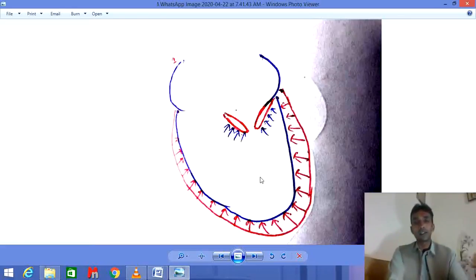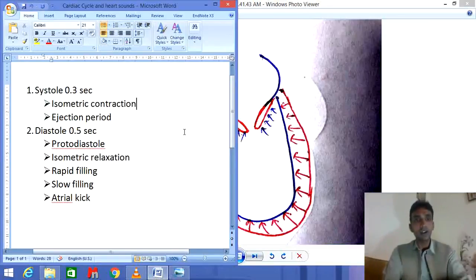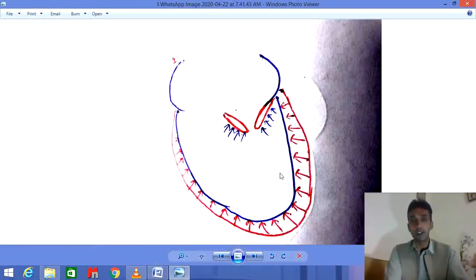First of all, the isometric contraction. Isometric contraction means isovolumetric contraction, in which the volume remains the same. Iso means same and volumetric is derived from the word volume, in which the volume of the blood remains the same.